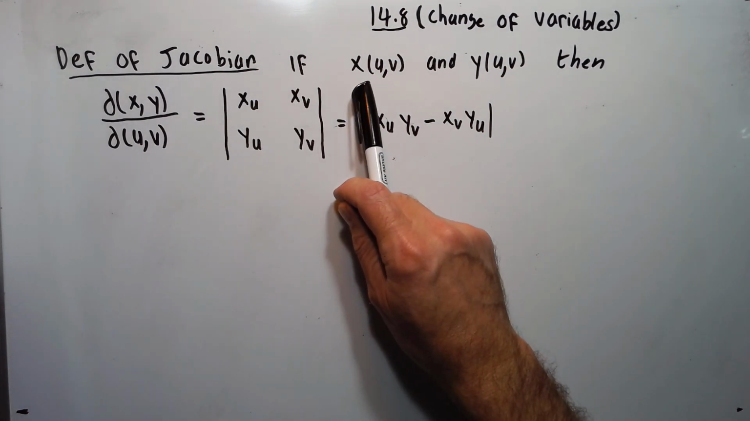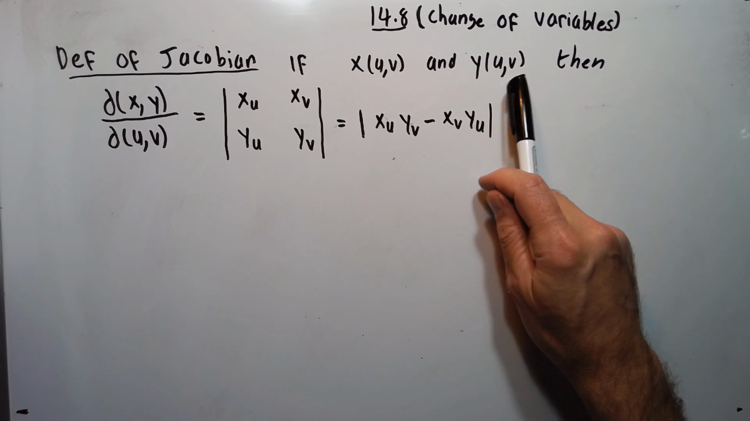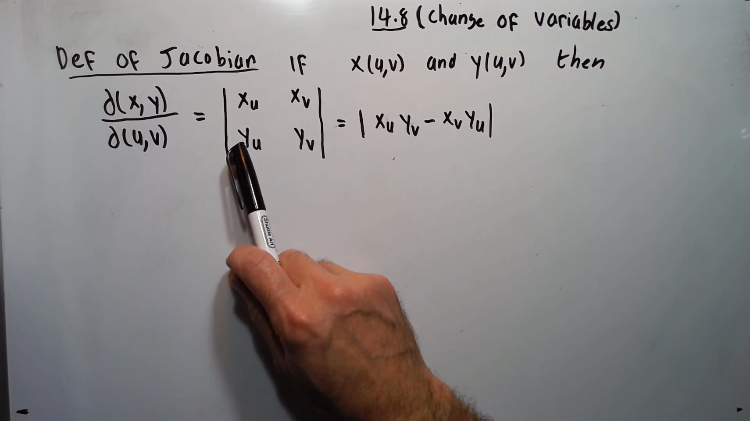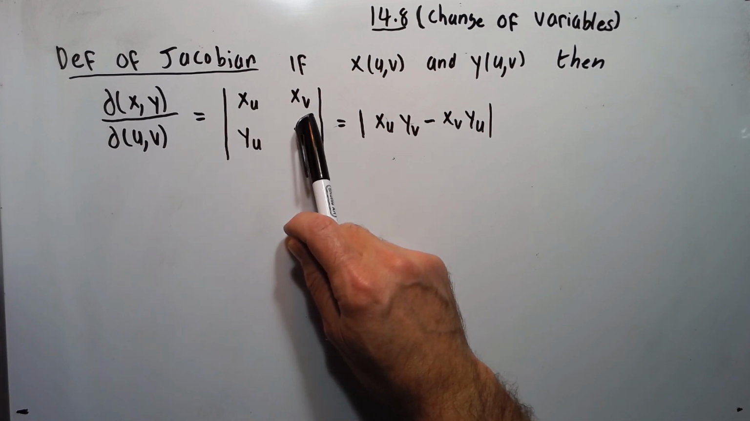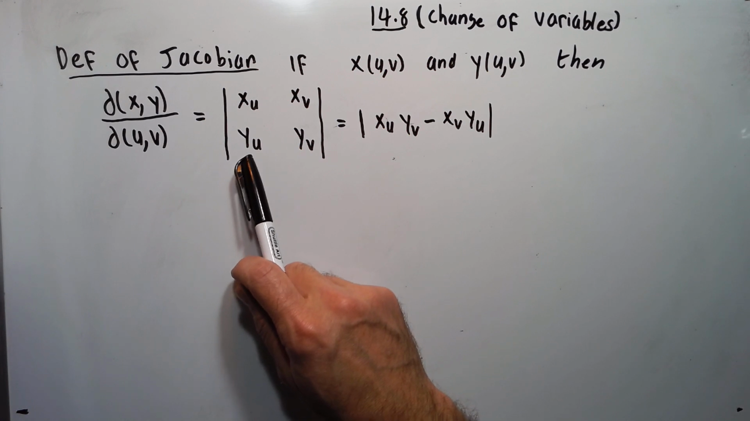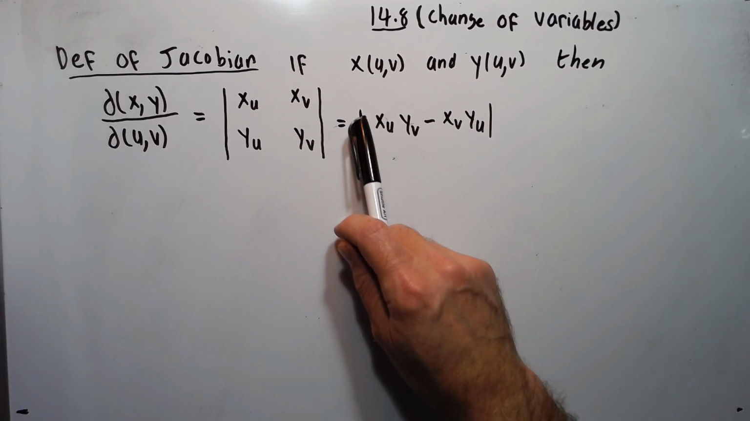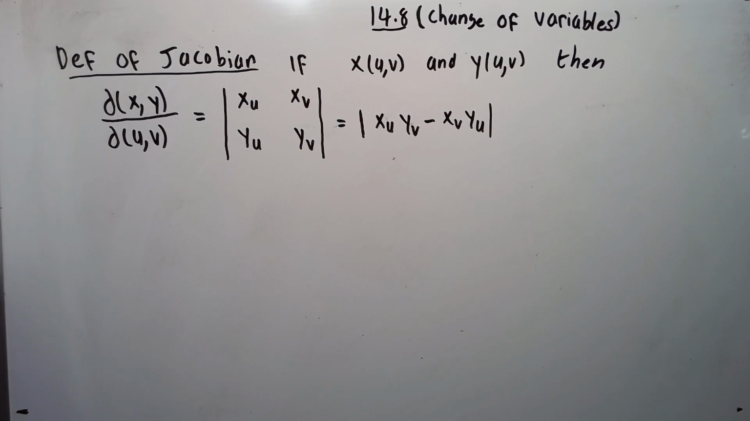So given x is a function of u and v, y is a function of u and v, then we define the Jacobian, written this way, like a 2 by 2 determinant. So it's the partial derivative of x with respect to u, partial derivative of x with respect to v, partial derivative of y with respect to u, partial derivative of y with respect to v. So you can write it like this. So it's the absolute value of a 2 by 2 determinant here. So let's look at an example.